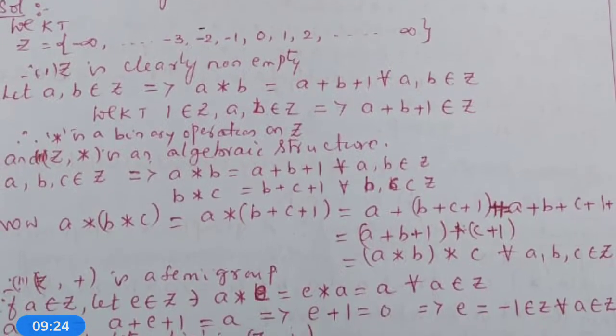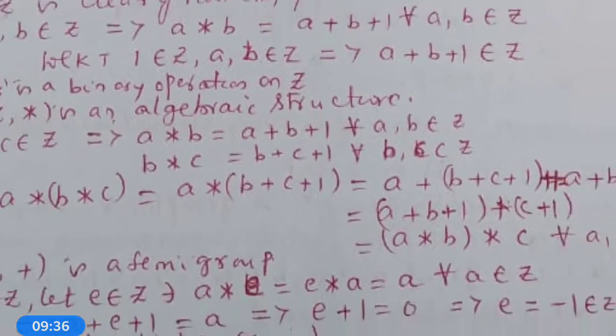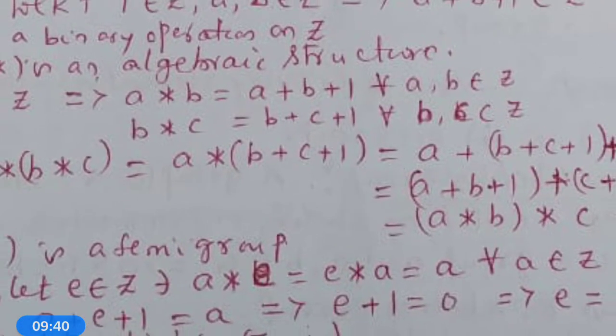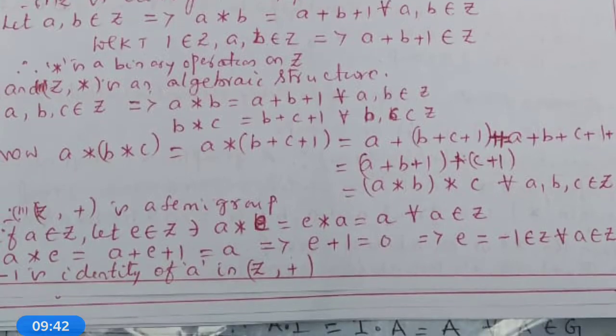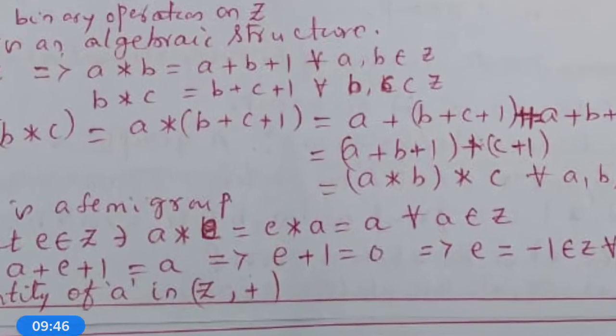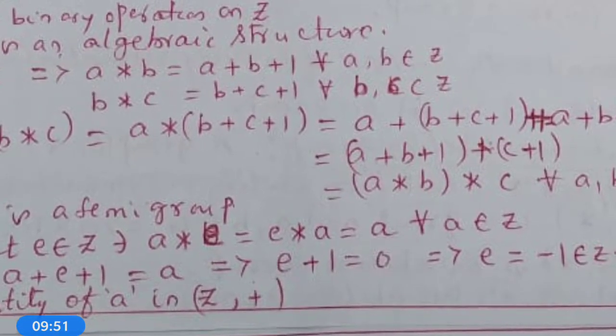Now, for the verification of the associative property, let a, b, c belong to Z, which implies a star b = a + b + 1 for all a, b belongs to Z, and b star c = b + c + 1 for all b, c belongs to Z. Now, (a star b) star c = a star (b star c) because b star c = b + c + 1.